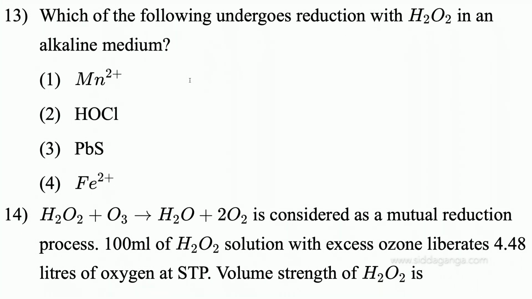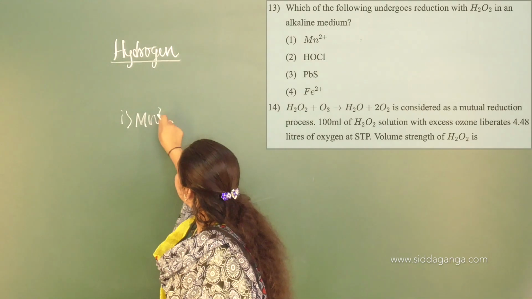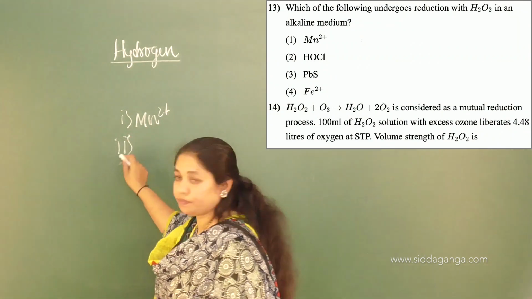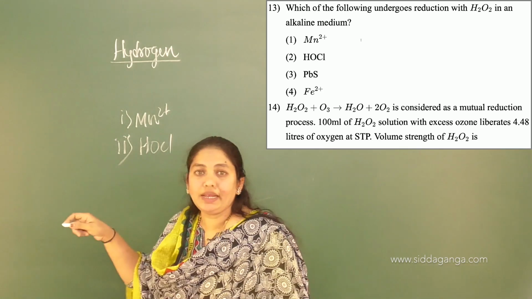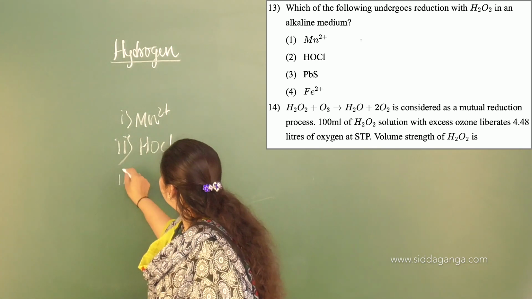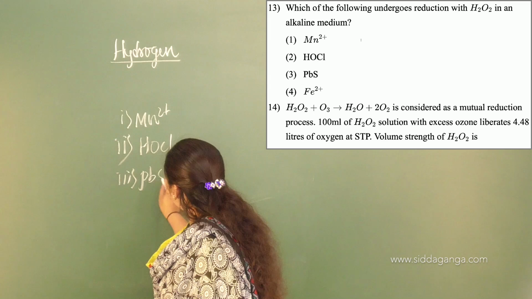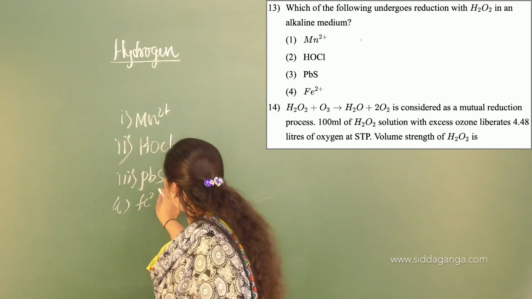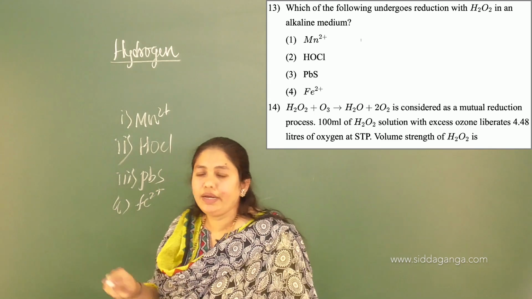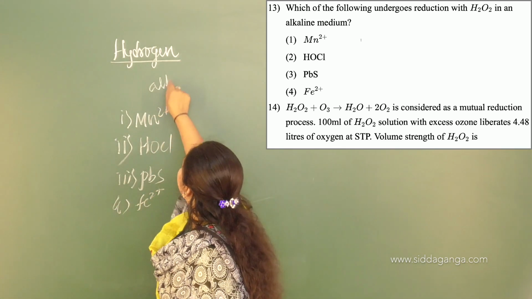The options are Mn2+, hypochlorous acid, HOCl, lead sulfide, or Fe2+.